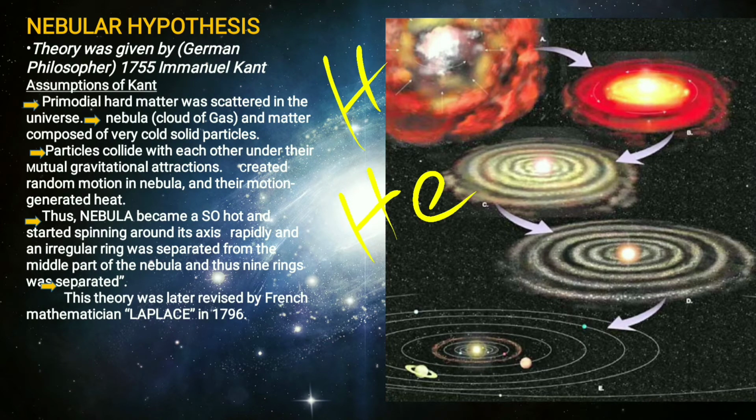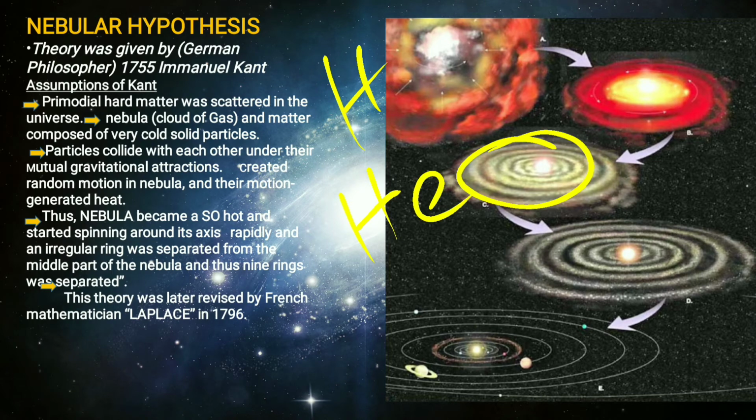Thus, this cold and motionless cloud of matter became a vast hot nebula, and it started spinning around its axis. It changed the state of the nebula from solid to gaseous particles, and it resulted in the expansion of the nebula. The angular velocity of motion continued to increase with the size of the nebula, and it started spinning so